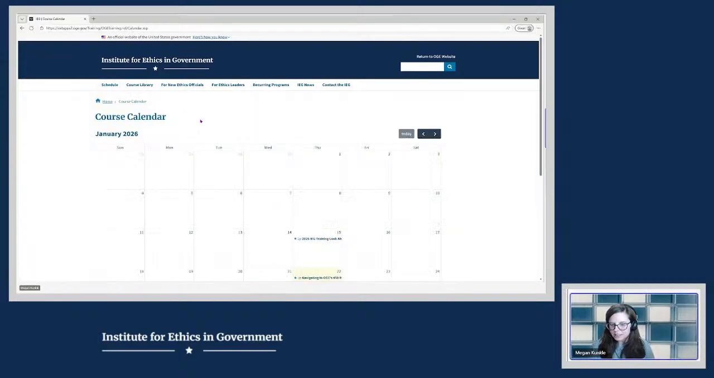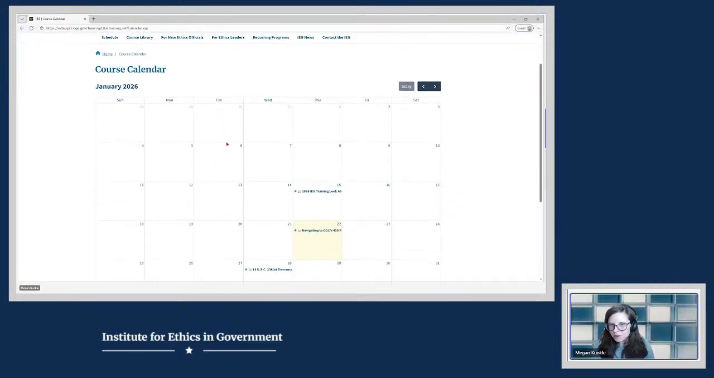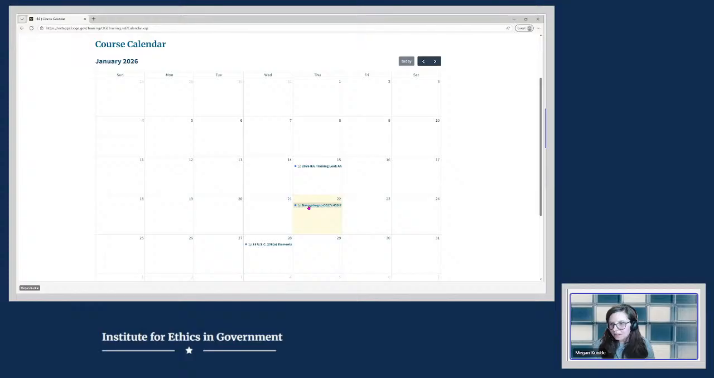And from here, you can see our upcoming live training opportunities presented on a calendar. So again, to learn more about a particular opportunity, you can find it within the calendar and then click on it, and this will take you directly to its course page. So for instance, this is today's demo on January 22nd. If you were to click on this, it'll take you to the course page.